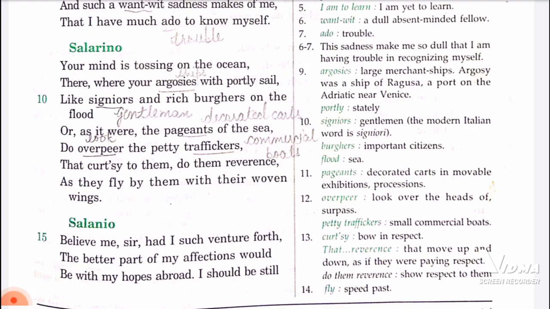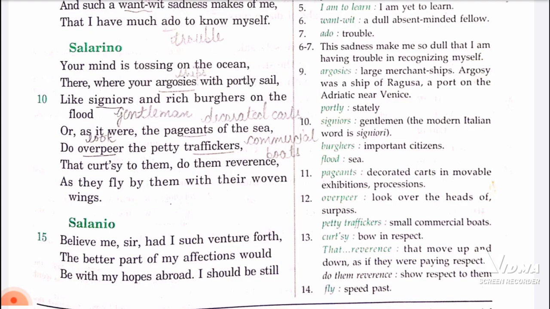So what Salarino is saying is that your mind is tossing towards the ocean. I have told you firstly that his ships are in the ocean and he has no ready cash. So he is saying that you are worried about your ships. Antonio is worried about his ships. They were your argosies with portly sail. What are argosies? They are large merchant ships.